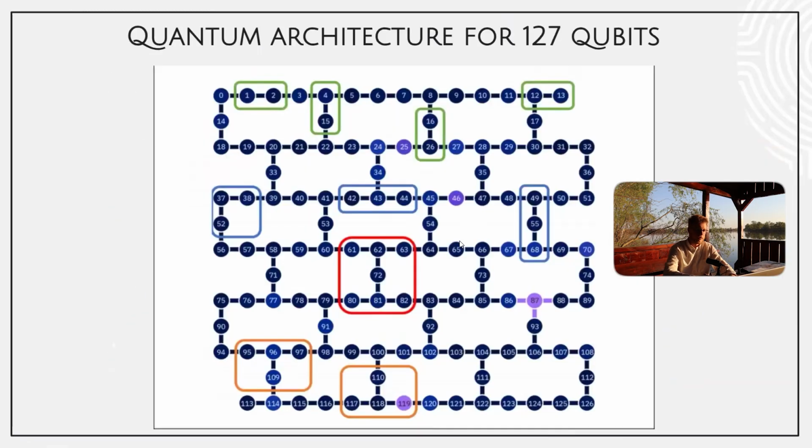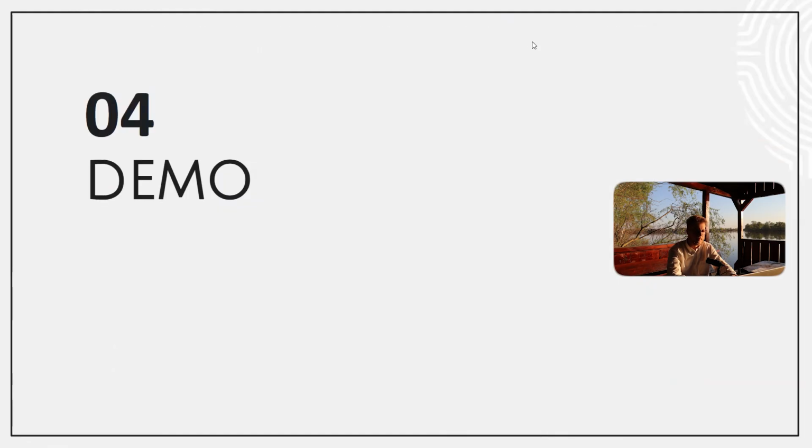Okay. And we have quantum architecture. We can actually run all of those things really on IBM. So we can select 3 qubits like this selection and run on our quantum scheme here, depending on how many qubits we need. Small theory: right now we already have more than 127, but I'm sure in a couple of years it will be thousands. Let's see. Okay, let's go to the demo.